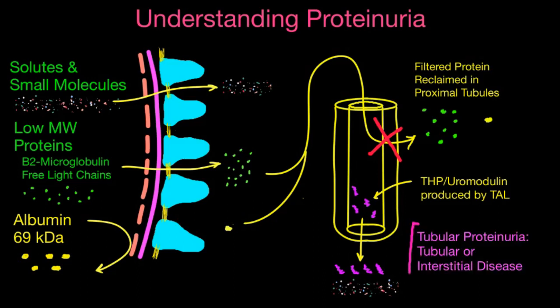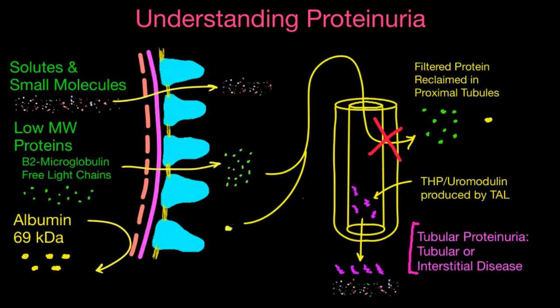So the problem is not happening at the level of the glomerulus, it's happening at the level of the tubules. So basically there's a tubulopathy or maybe interstitial disease that's preventing or impairing the ability to reclaim any kind of filtered protein, specifically the low molecular weight proteins and maybe the touch of albumin that happen to get filtered. So for tubular proteinuria, when this occurs, it's typically not a lot of abnormal proteinuria.